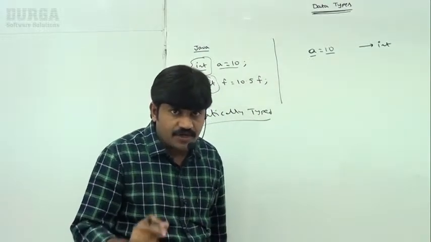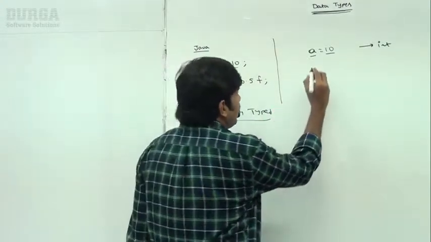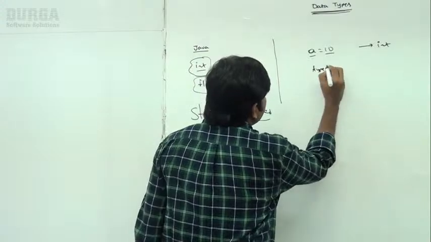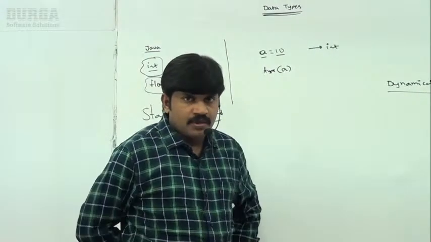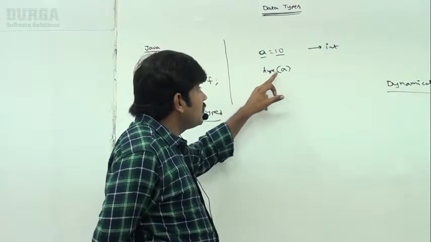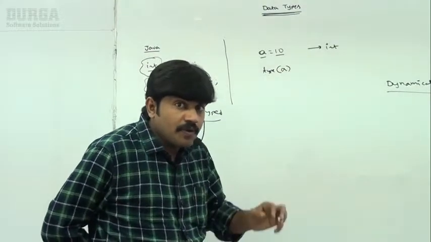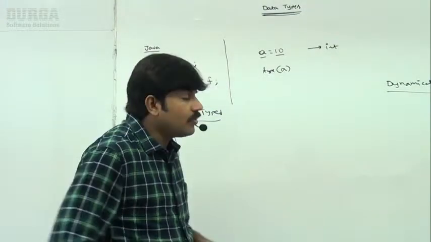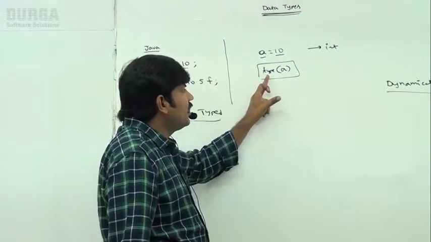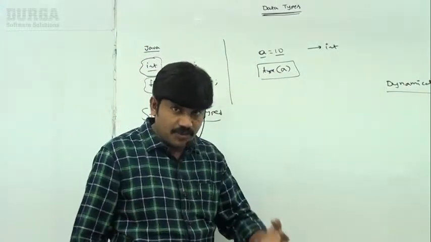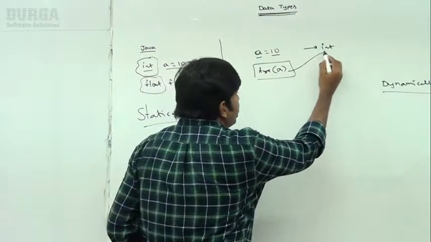Is it clear for all of it? So A is equal to 10. Now I am taking type of A. Sir, I want to know what type this A is. If you want to know, the type function is provided by Python. By using that, we can automatically get the type of this variable. Of course, it is the int type.